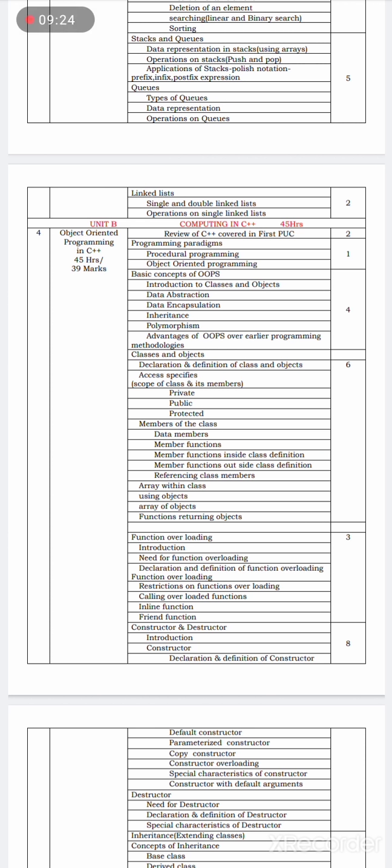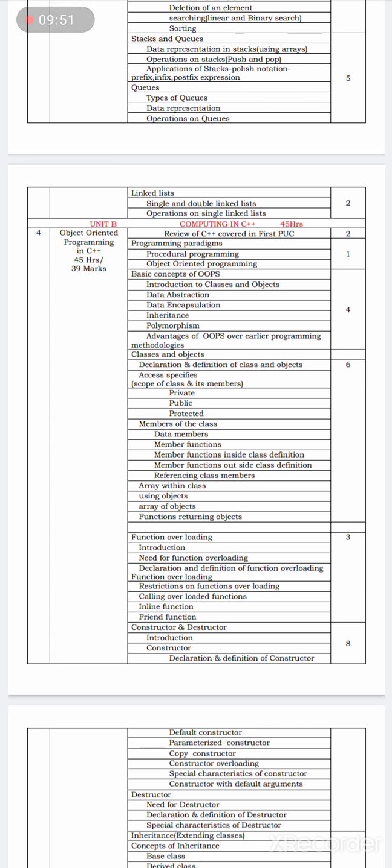The C++ is linked with your unit B. Whatever syllabus was left in the first PUC has a link with this second unit, that is unit B. So wherever it is necessary, we will cover that previous year, first year syllabus of C++, and then we will move to your second PUC syllabus.